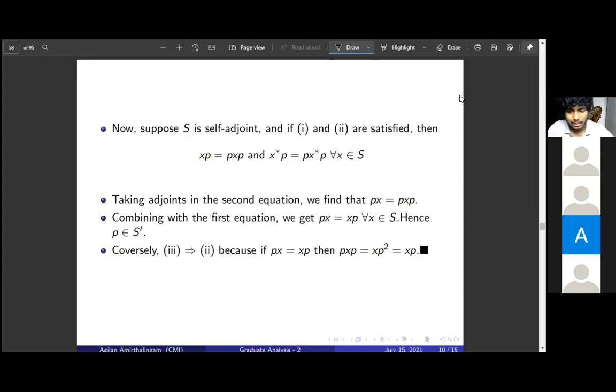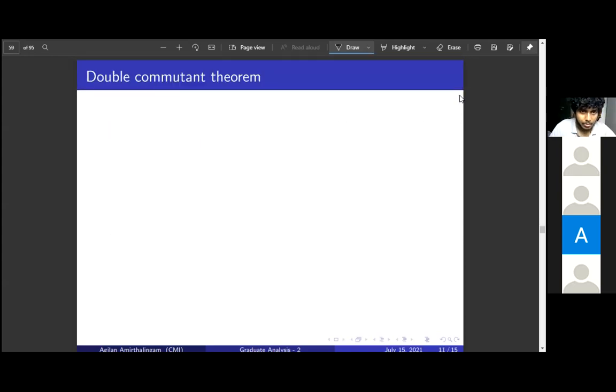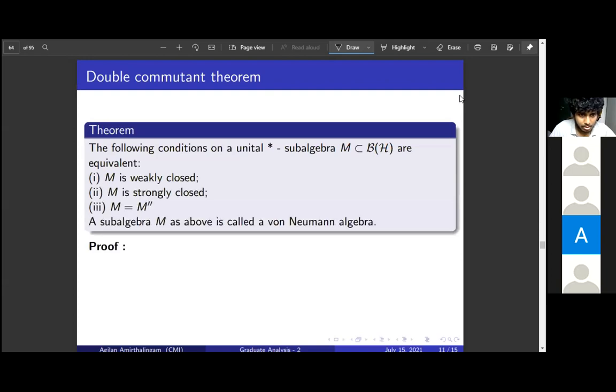Now we are in a position to state the double commutant theorem. Again, this is an equivalence between three statements. The following conditions are equivalent on a unital star subalgebra M of B of H. We start with a unital star subalgebra M of B of H. Here weakly and strongly refer to the weak operator topology and strong operator topology.